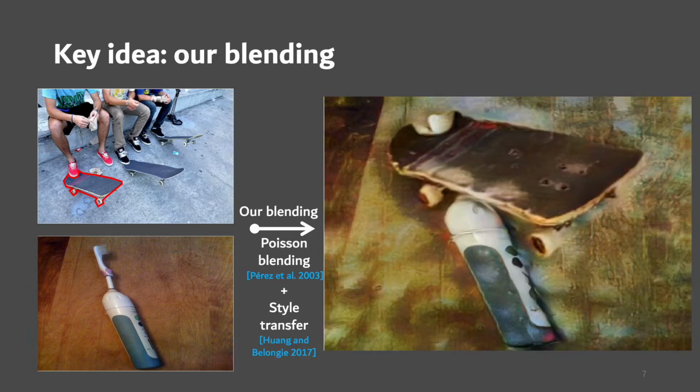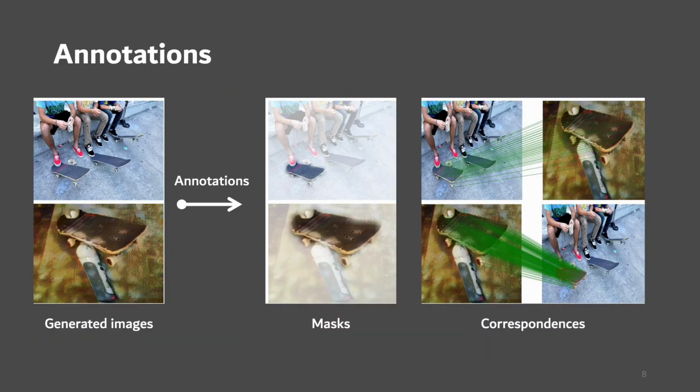To alleviate the artifacts, we propose to leverage Poisson blending and style transfer on the generated image, which leads to pairs that are more natural on the boundary and potentially harder for the network. Finally, our blending will generate a pair of images containing repeated segments. As a result, we also have access to the mask annotations and the correspondences of the segments.